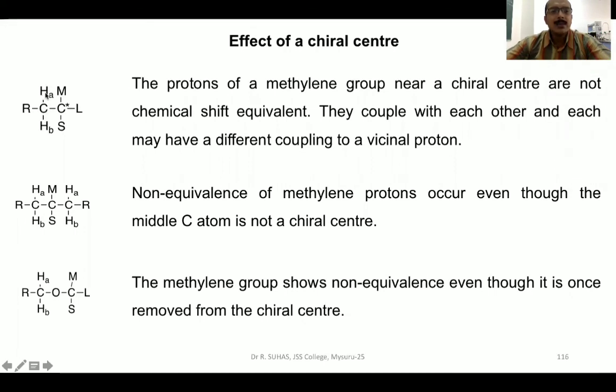Then you can expect that for obvious reasons, these two protons have a similar environment. But when you split it and write like this, HA and HB, these methylene protons will not show any kind of coupling. That means this H has a different environment and this H has a different environment. So the protons of a methylene group near a chiral carbon atom are not chemical shift equivalent. They are chemically non-equivalent because this HA has M as neighbor, this HB has S as neighbor. They couple with each other and each may have a different coupling to a vicinal proton. So these both will couple with each other.